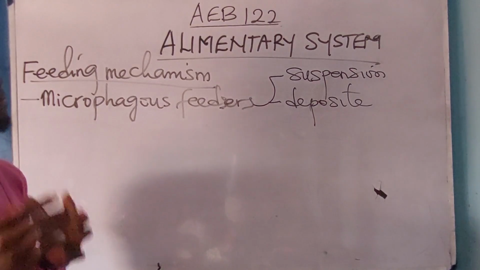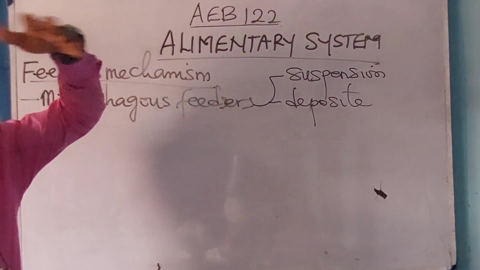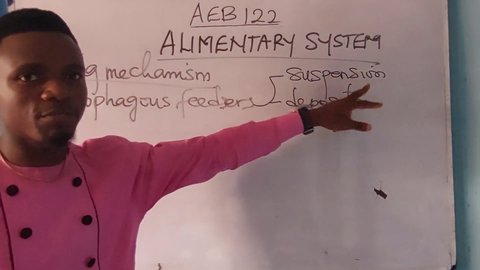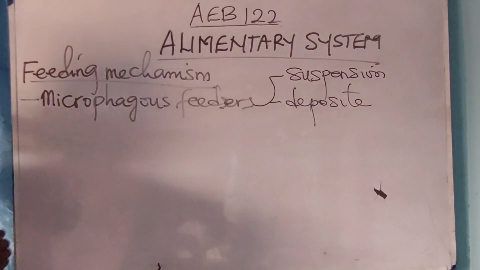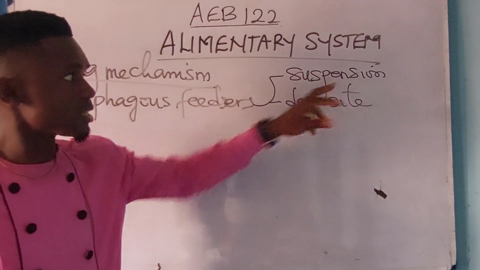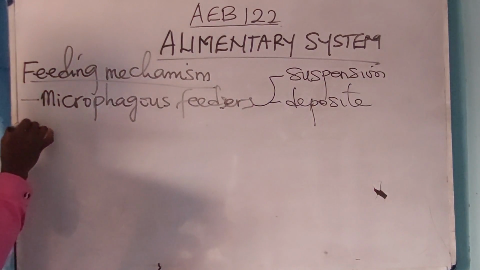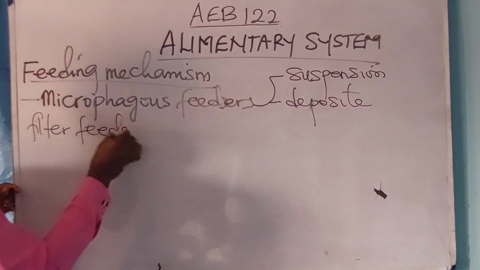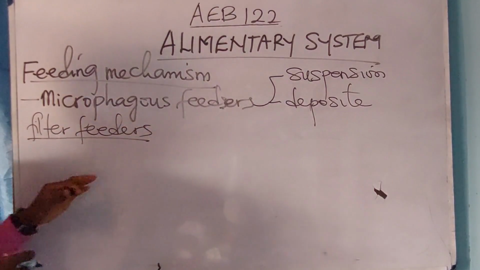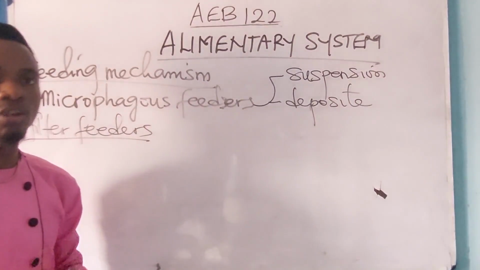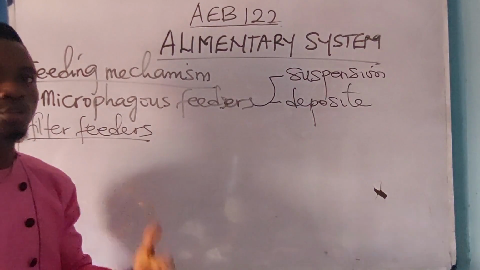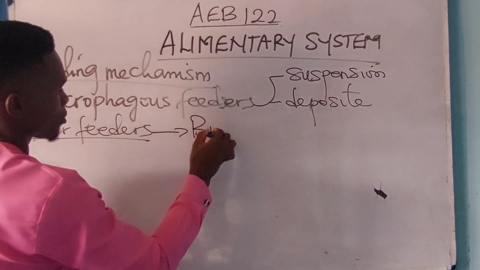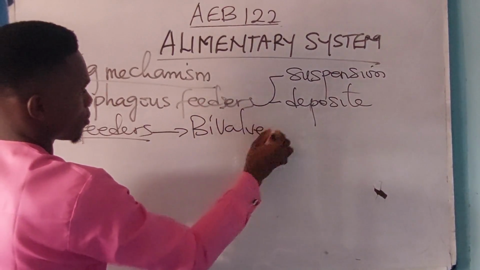So animals that feed on particles that are found floating on the water are called suspension feeders. Suspension feeders are also called filter feeders. And for them to have the ability to filter food, they have certain organs that enhance the filtering of food molecules. Take for example, the bivalve mollusk.